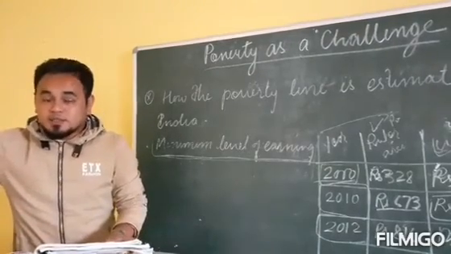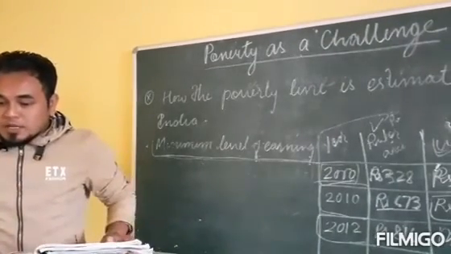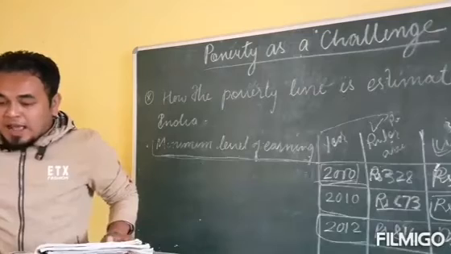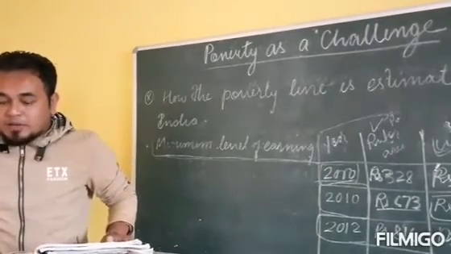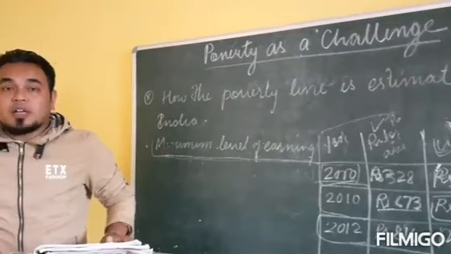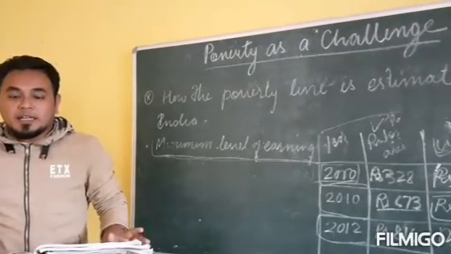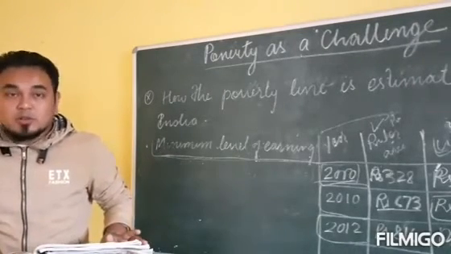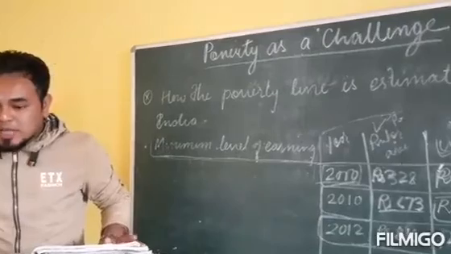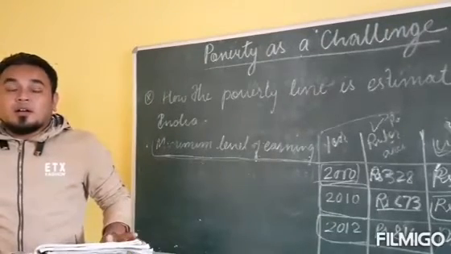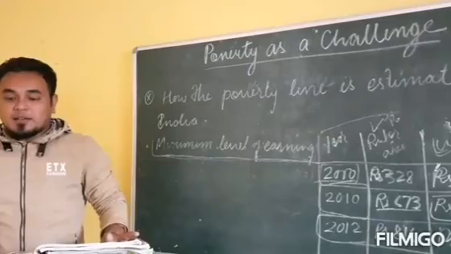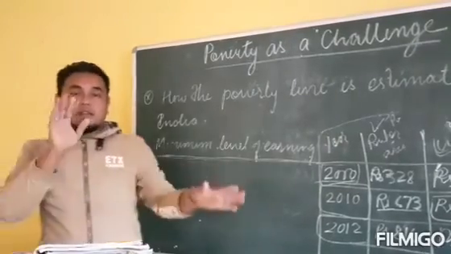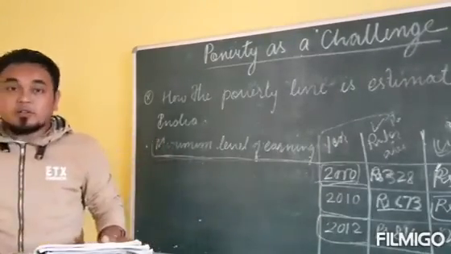So as per the World Bank, a person has to earn at least $1 per day. If a person cannot earn $1 per day, then that person or the community or group of people will be considered poor, and we can say they are below the poverty line according to the World Bank.